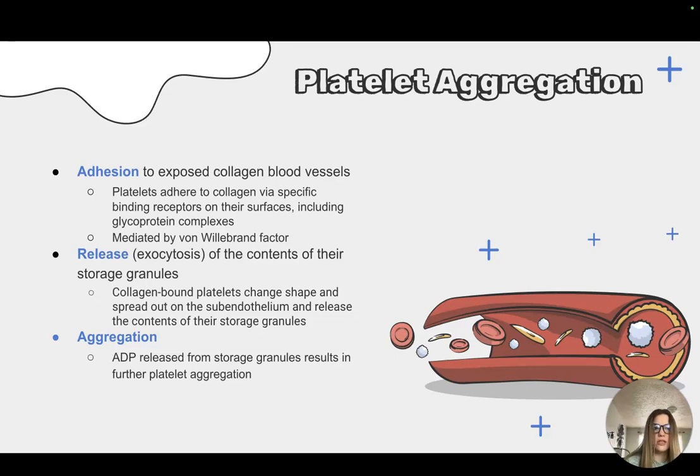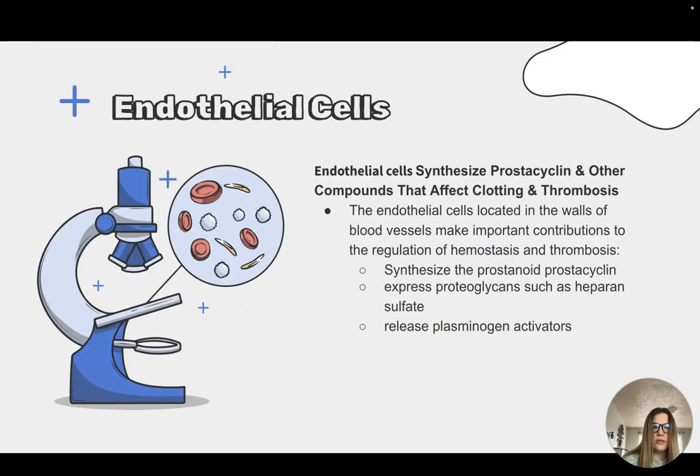Next, they release the contents of their storage granules. This process is stimulated by the enzyme thrombin. ADP is then released. The released granules activate platelets with specific G protein-coupled receptors, resulting in the aggregation of additional platelets. Endothelial cells located in the walls of blood vessels are vital to the regulation of hemostasis and thrombosis.